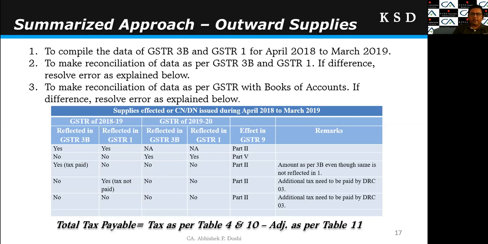Then there is a category of transaction in which I have discharged the tax liability in GSTR 3B. So in GSTR 3B my transaction is correct, but I have missed that sale in the GSTR 1.